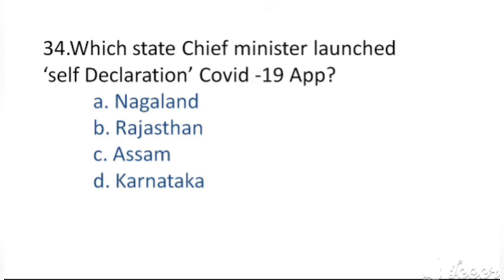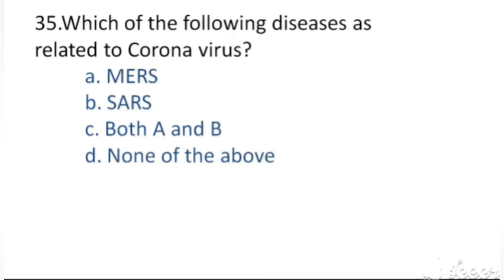Which state chief minister launched self-declaration COVID-19 app? The options are A. Nagaland, B. Rajasthan, C. Assam, D. Karnataka. The right answer, option A. Nagaland.